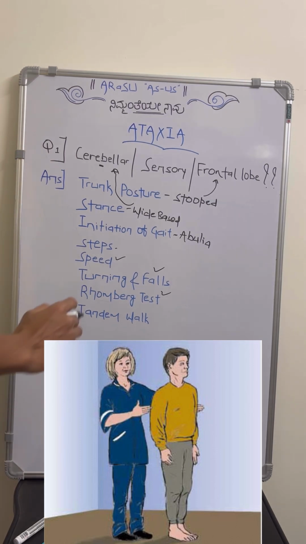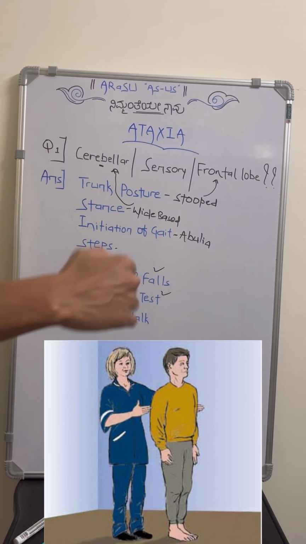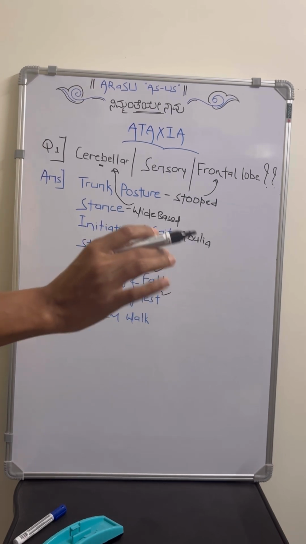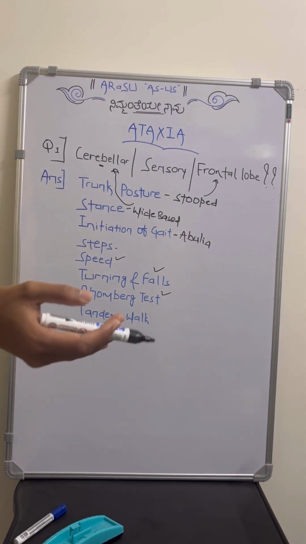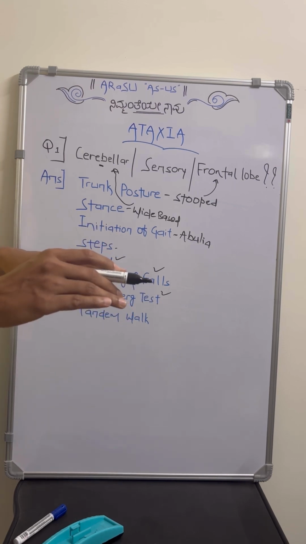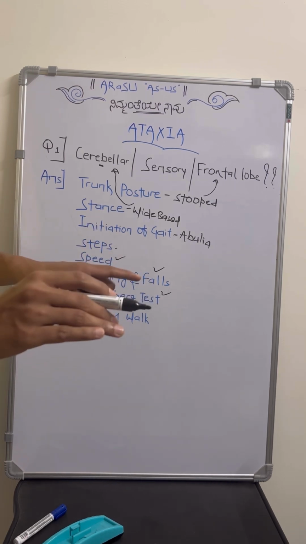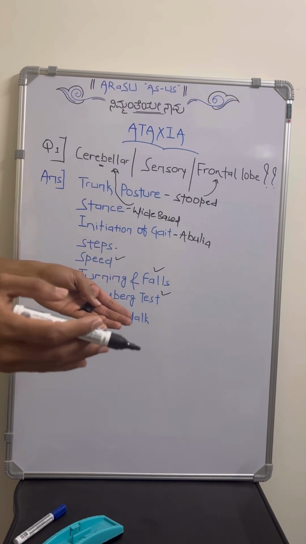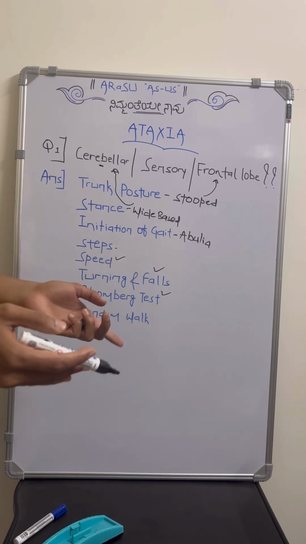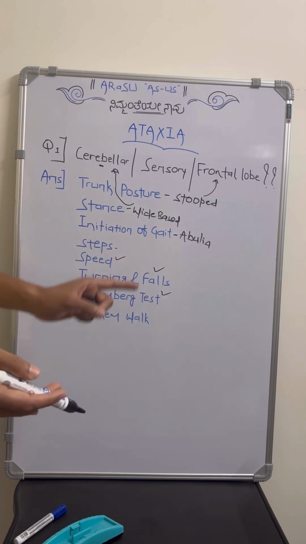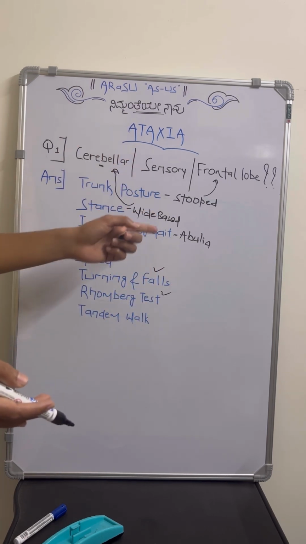Here, one very important thing related to Romberg's test is that if the person is preferring a wide-based stance and his gait is wide-based, that itself indicates that he is unable to stand with both feet together. So there is no chance of testing Romberg's test, because when the person is not able to stand with feet closed, there is no chance of further proceeding with closure of the eyes. We have to remember this point, especially when dealing with cerebellar ataxia.